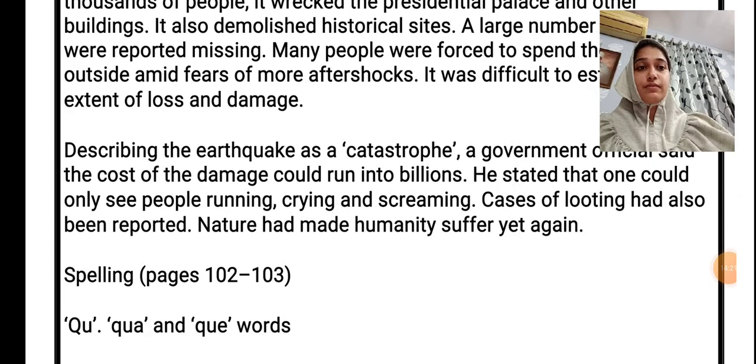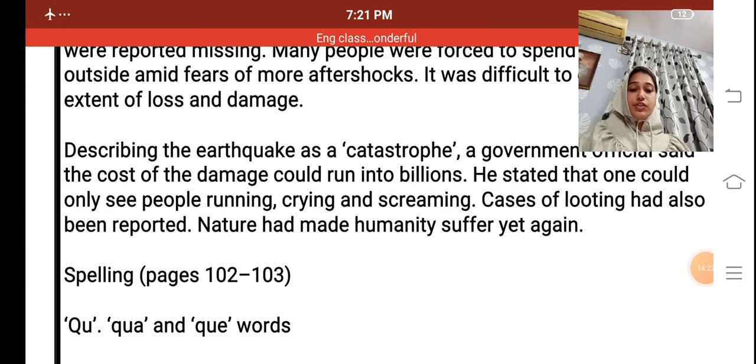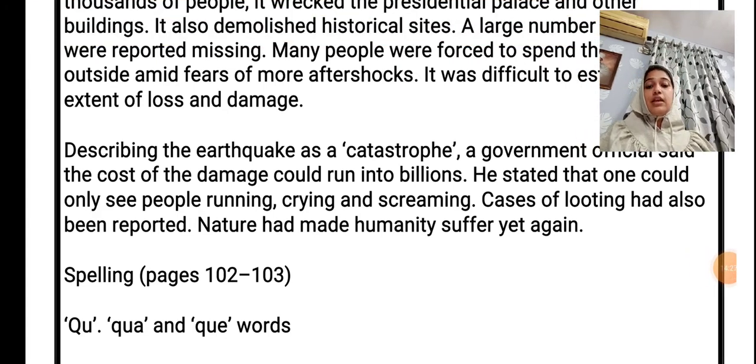a government official said the cost of the damage could run into billions. He stated that one could only see people running. Run, we'll use it again. Running, crying, screaming. Cases of looting have also been reported. Nature has made humanity suffer yet again.